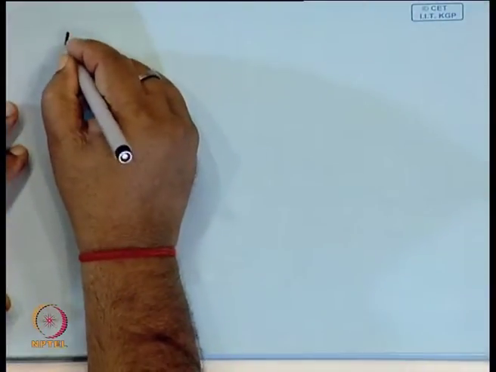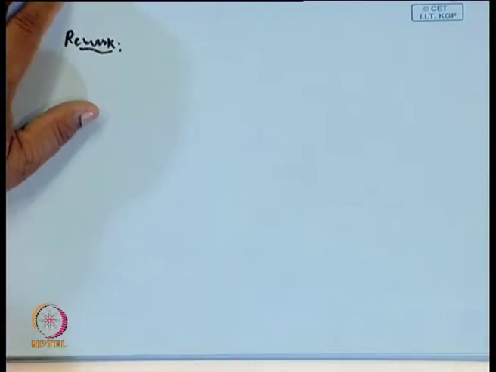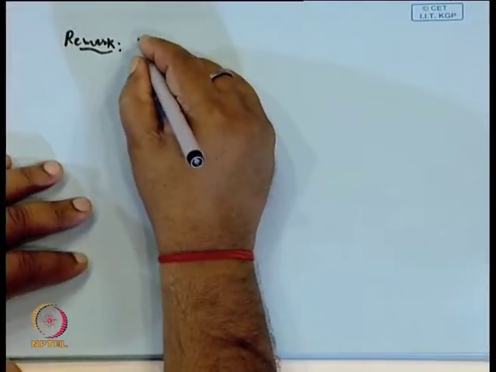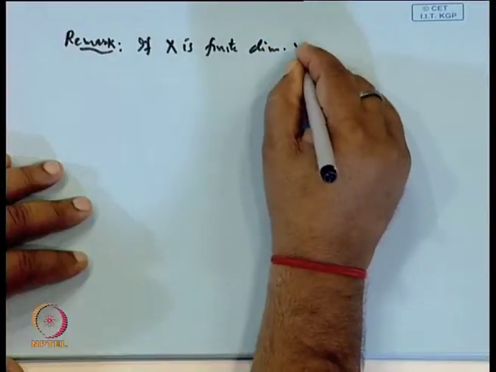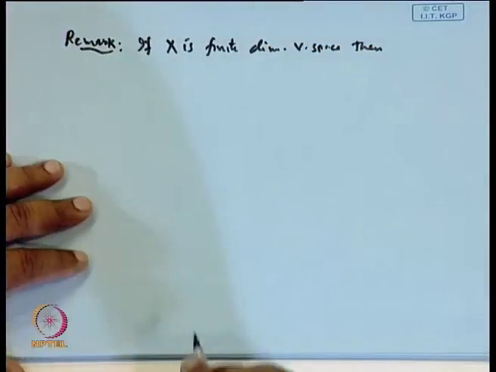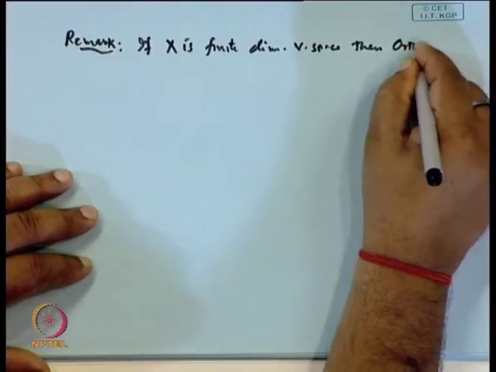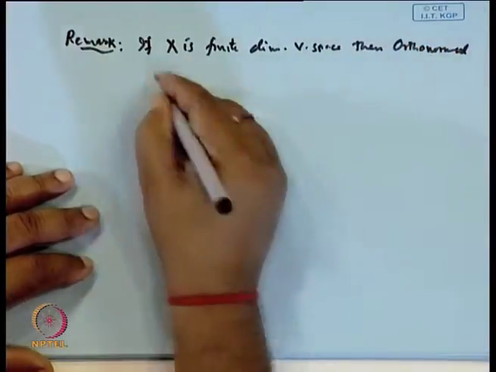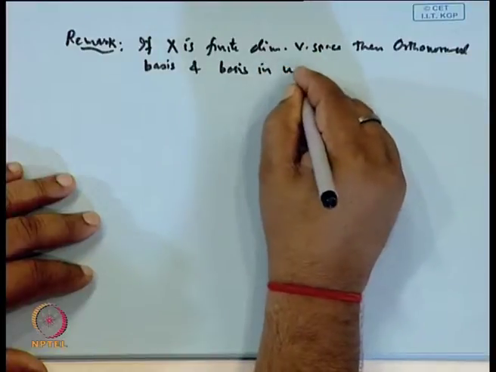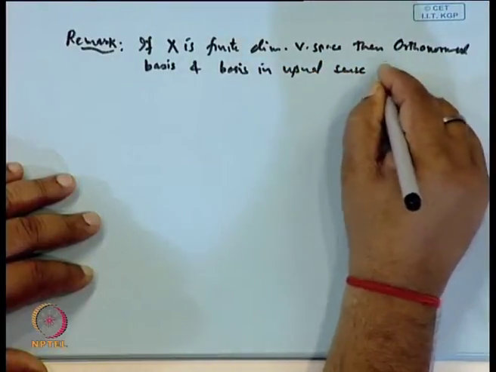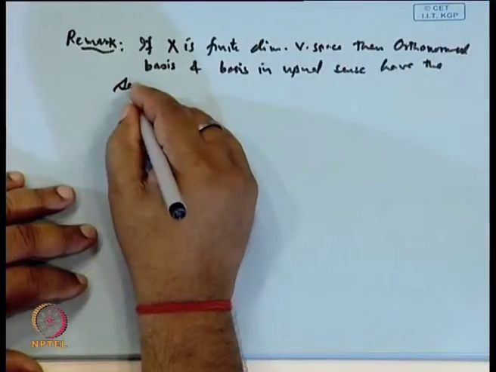So, as a remark, you can say that if X is a finite dimensional vector space, then the orthonormal basis and the basis in the usual sense have the same meaning.